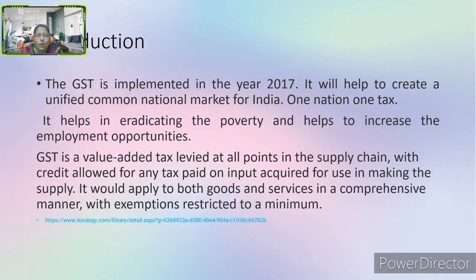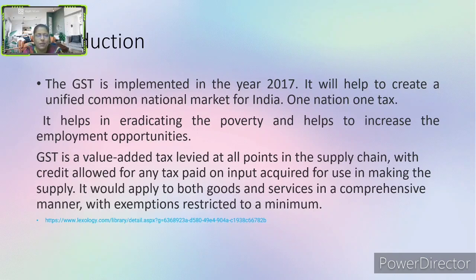GST is a value-added tax, and it is levied at all points in the supply chain. We know what the supply chain will be. It will start from the manufacturer, producers, wholesaler, retailer, and the ultimate consumer. This is called the supply chain, with the credit allowed for any tax paid on input acquired for use in making the supply. It would apply to both goods and services in a comprehensive manner with exemptions restricted to a minimum.